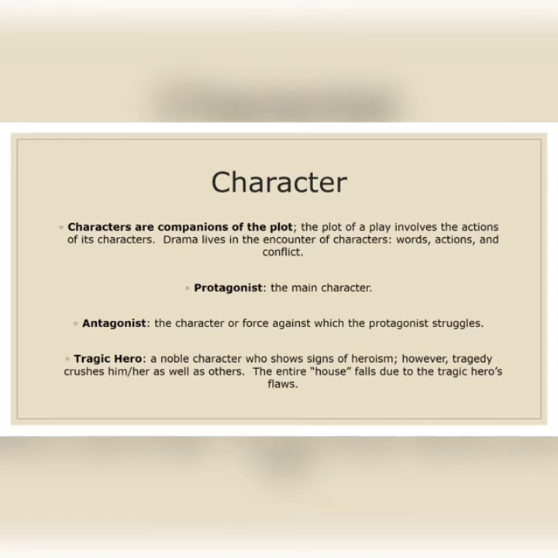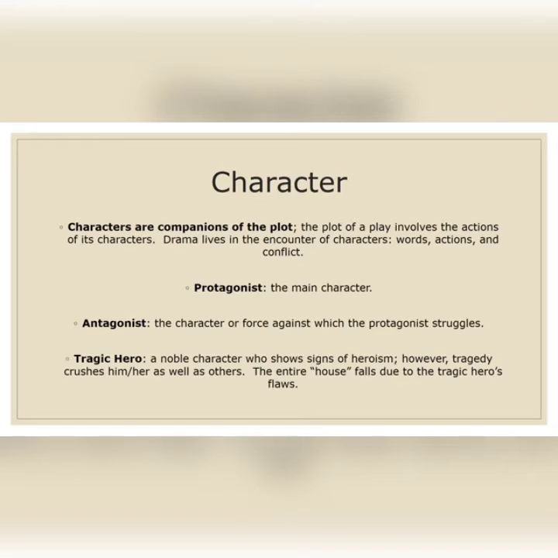Protagonist in the sense is the hero, the main character of the play. Antagonist in the sense is the villain, the character or force against which the protagonist struggles. So protagonist means the hero, antagonist means the villain. The next is tragic hero. A tragic hero is a noble character who shows a sign of heroism. However, tragedy crushes him or her as well as the others. The entire house falls down due to the tragic hero's flaw.